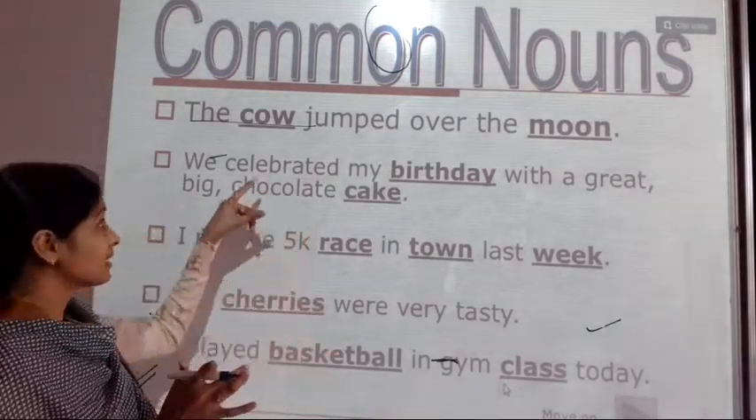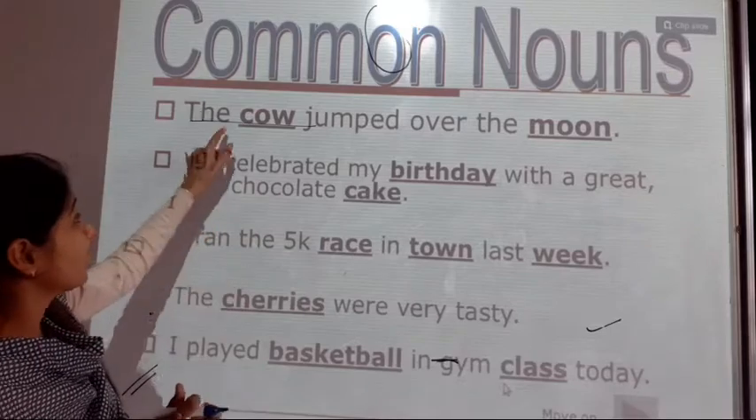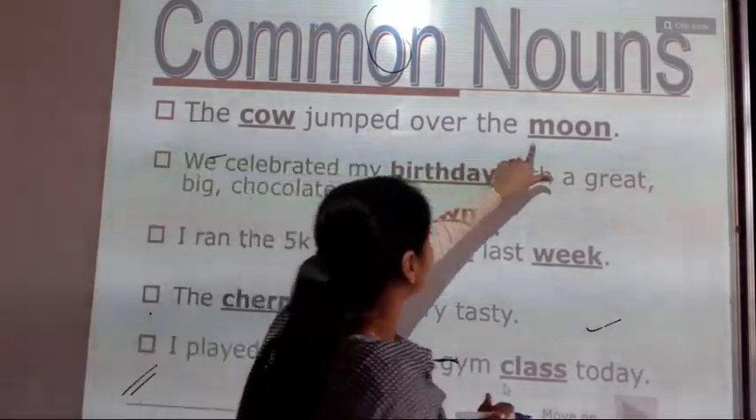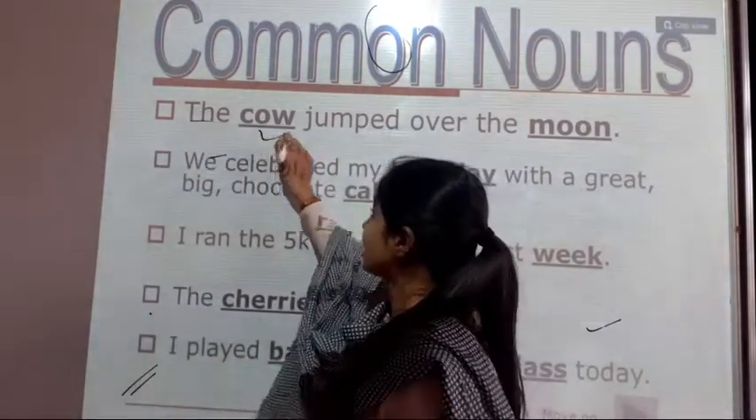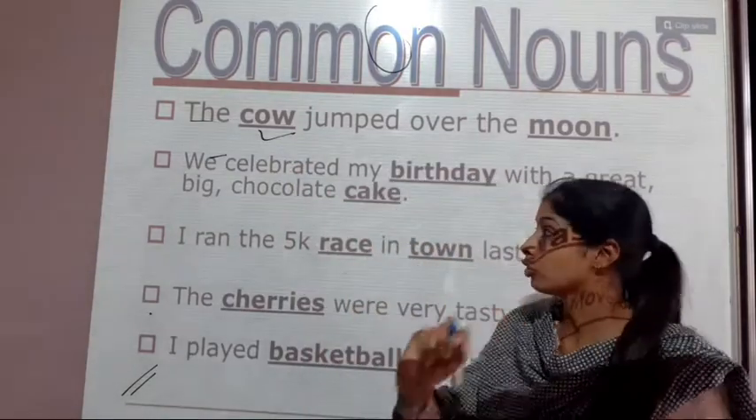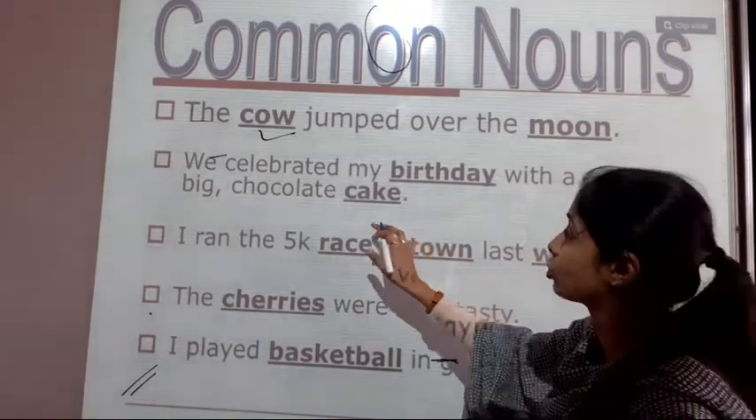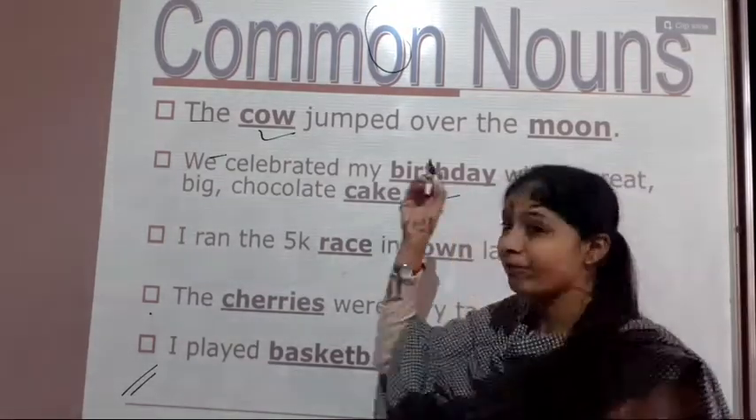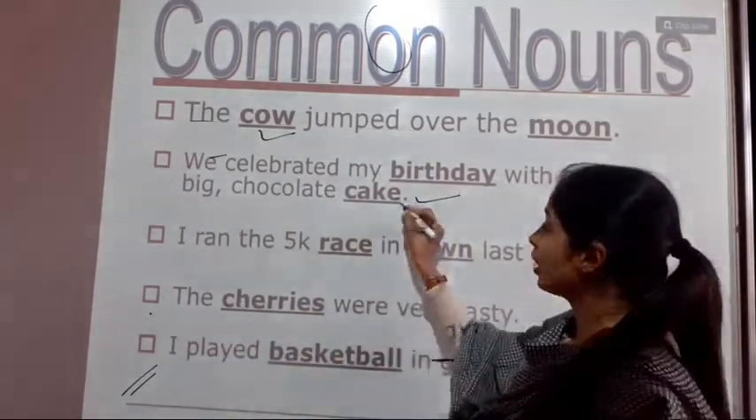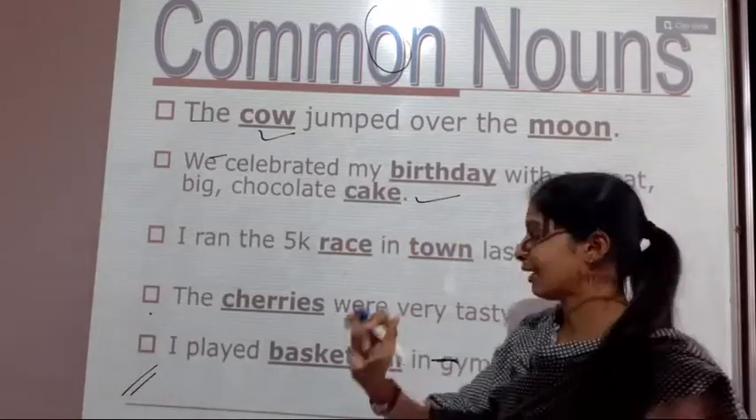Here are some examples of the common noun. The cow jumped over the moon. Here cow is a common noun because a name is not given. We celebrated my birthday with a great big chocolate cake. But cake, which flavor, it is not given. So only cake is given. So it is the common noun.